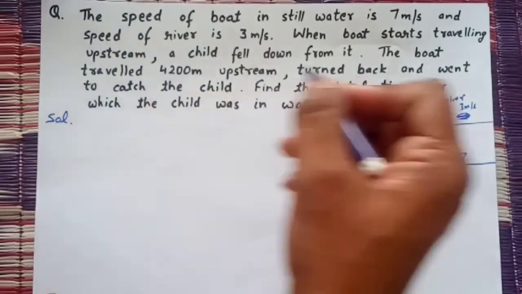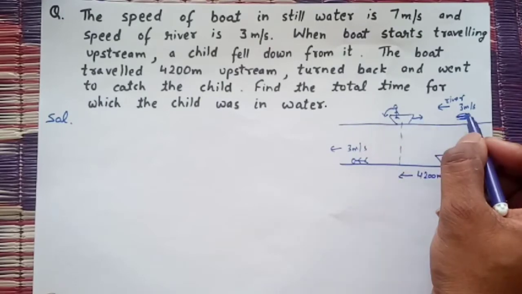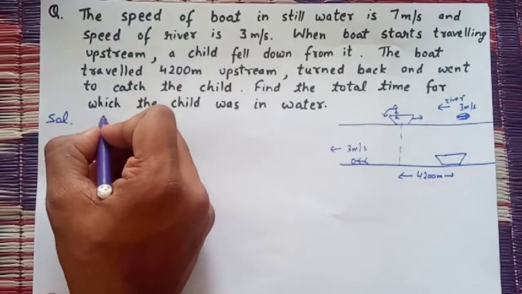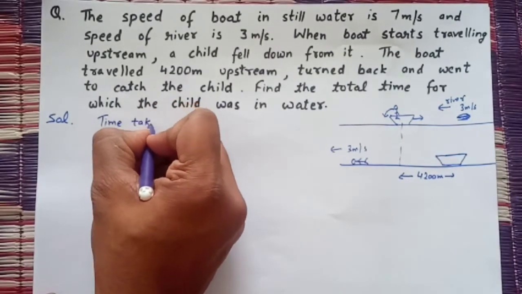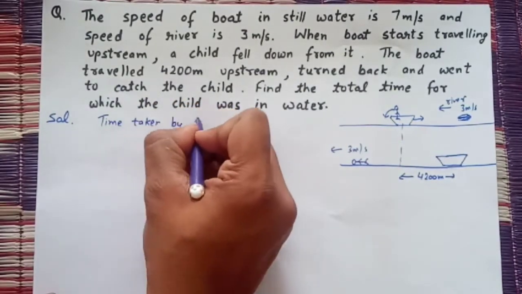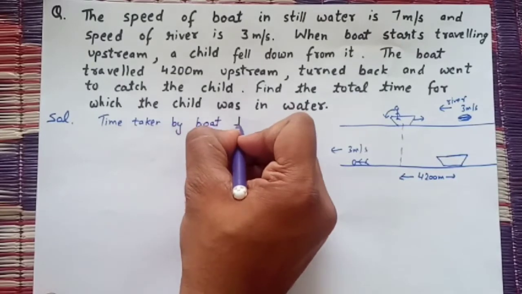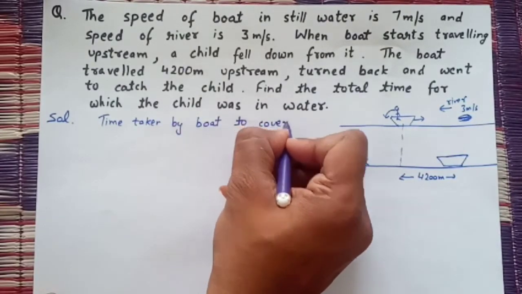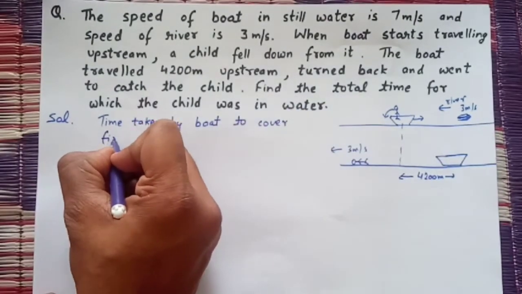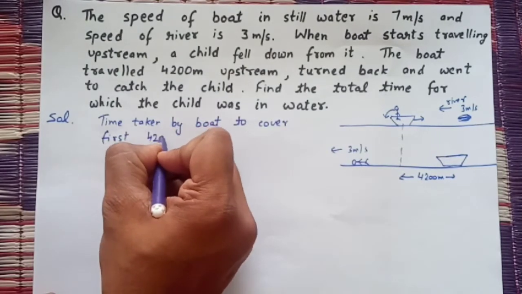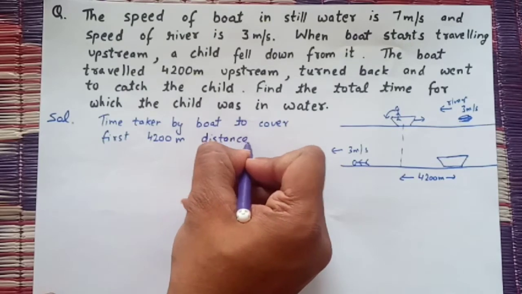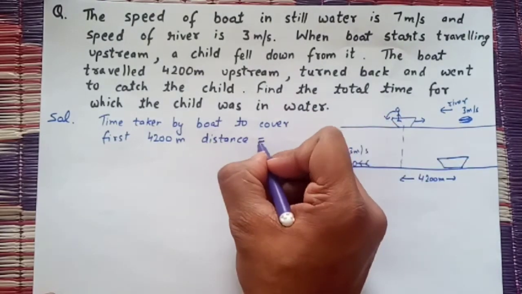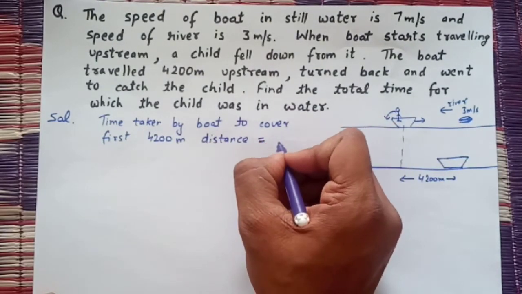So we have to find the total time for which the child was in water. When the child fell down and the boat covered this distance, we have to find the time taken by the boat to cover the first 4200 meter distance. What is the formula for time? Time is distance upon speed.